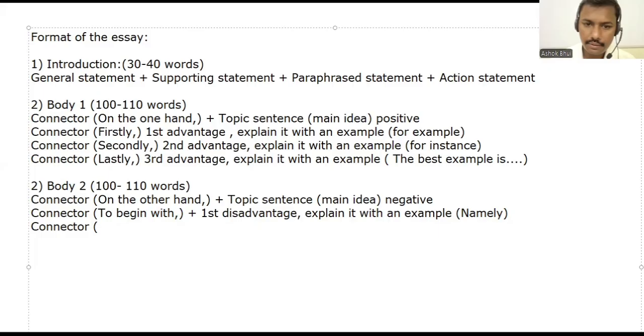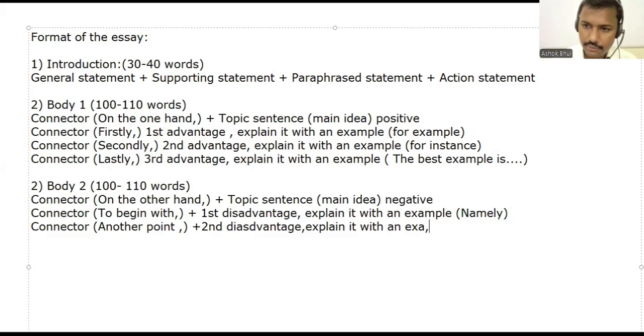So you can say another point, furthermore, moreover. And then you can add the second disadvantage, and then explain it with an example.